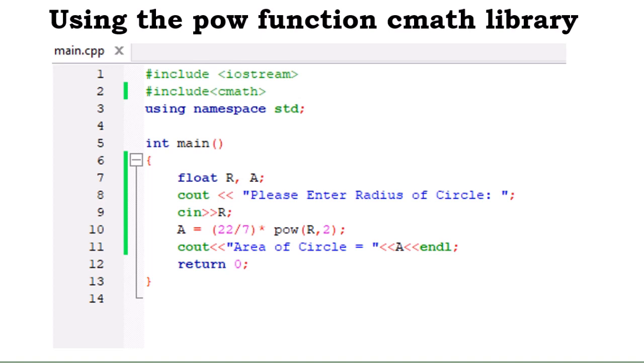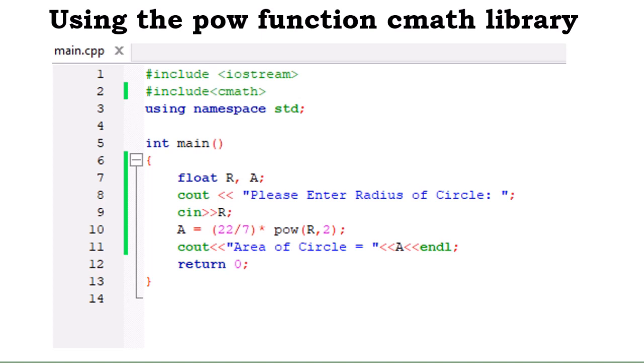Now, in what we did, you realize that I used the square, I said r times r. But there is a library in C++ called cmath. When you import the cmath library, it has a lot of mathematical functions in it. So what we did, you can do the same by importing the cmath library. Here I've imported it with #include <cmath>, and there is a function we call pow. The pow is used to raise any number to a certain power.